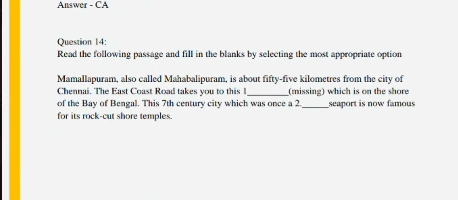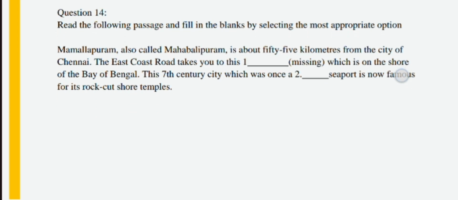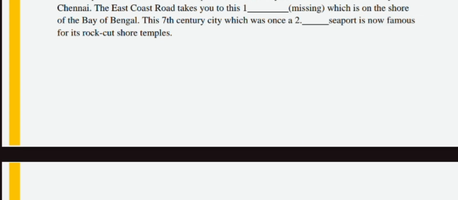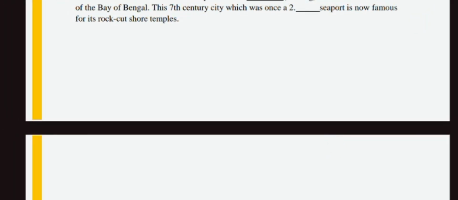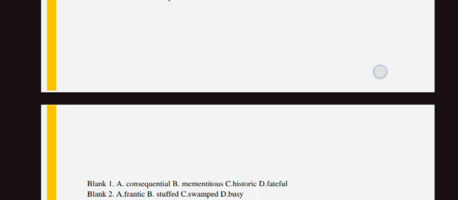So the next question is: "Mahabalipuram, also known as Mamallapuram, is about 55 kilometers from the city of Chennai. The East Coast Road takes you up to this dash, which is on the shore of the Bay of Bengal. This 7th century city was a seaport and is now famous for its rock-cut shore temples." Let us see the options of this question.